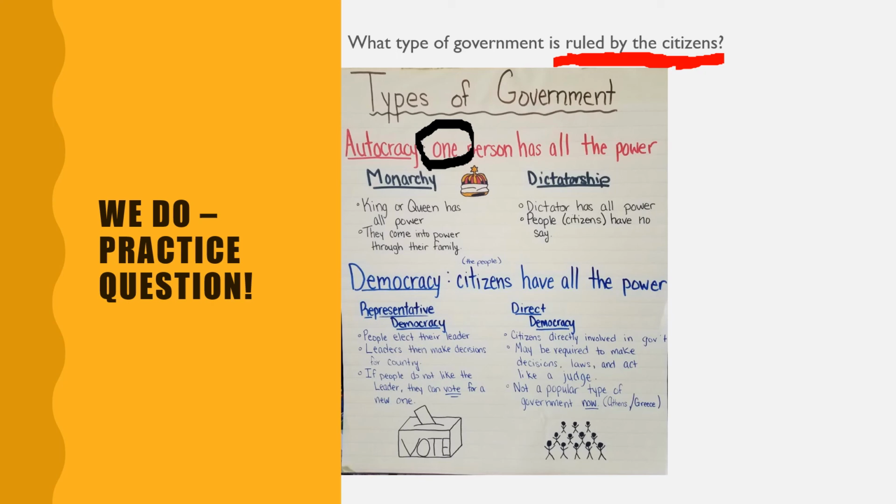Let's look at each of these types of democracies. The representative democracy says that people elect their leaders. So they're not ruling the government, they're just electing their leaders. So we know it's probably not the representative democracy. The direct democracy says that citizens are directly involved in the government. So they're directly involved, meaning that they make the decisions. So this is our correct answer. The direct democracy has the citizens ruling the government.